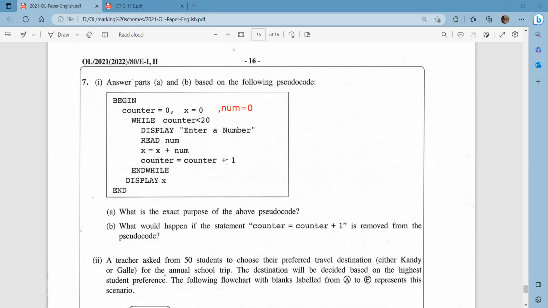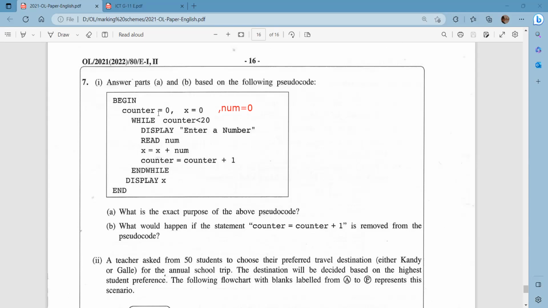Initially this is 0, and this will increase 1 by 1 up until it becomes 20, right? Because this starts from 0 and at 19 the condition is still true, then 19 plus 1 becomes 20.